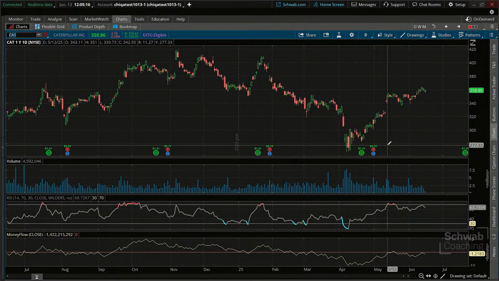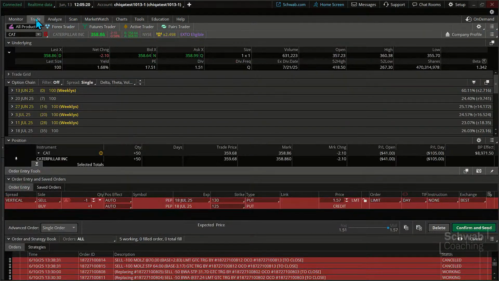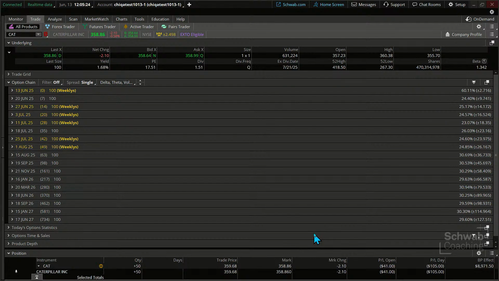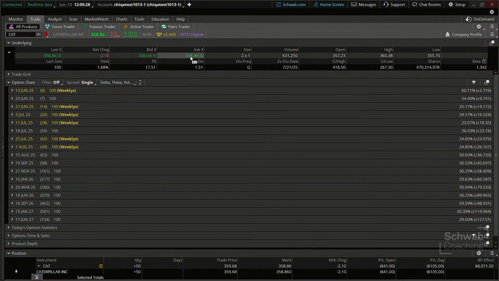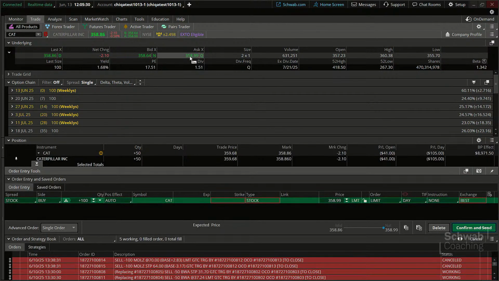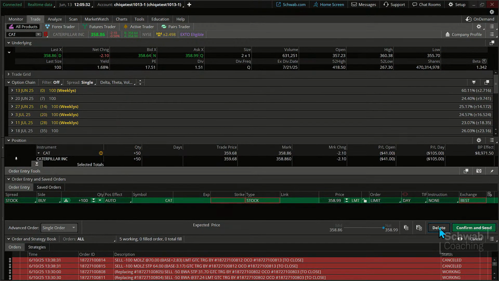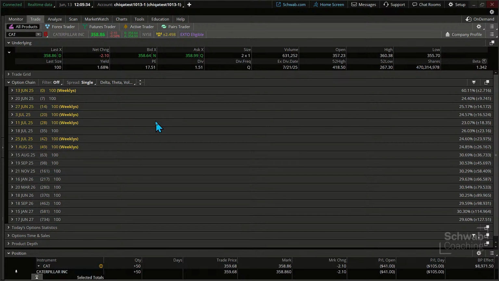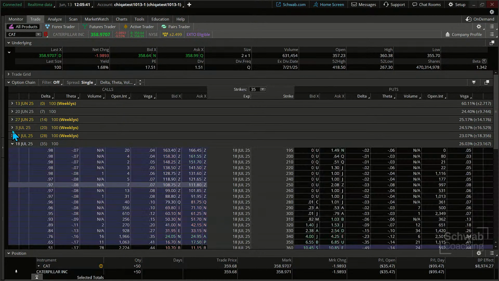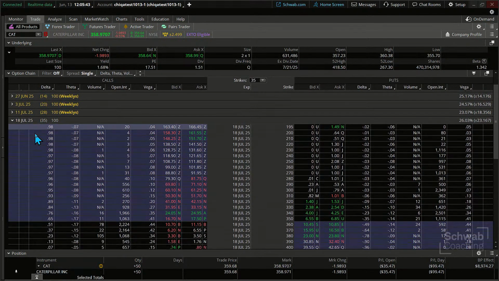example. So if that's the case and you were looking at a stock, you can just start off in the Trade tab. You might want to analyze that trade first before you put the actual trade in. So I'm going to go ahead and just set this up. Say, for example, we'll just click on the ask price here. In fact, before I do that, that's just a habit, creature of habit. Let's go down and look at the option chain right here. We'll be looking at an option trade. I'm going to click on the July monthly, 35 days left to expiration.